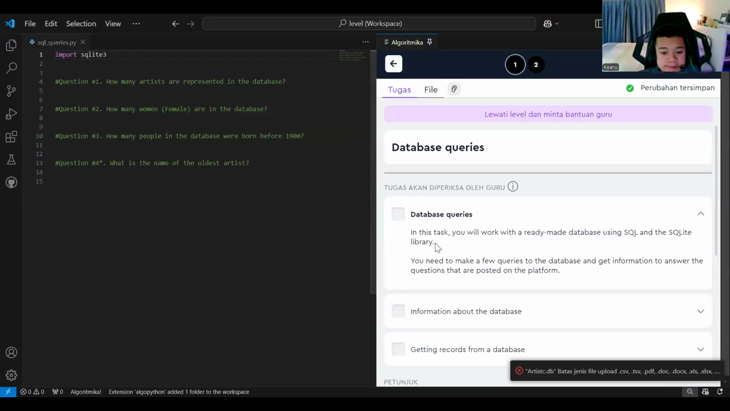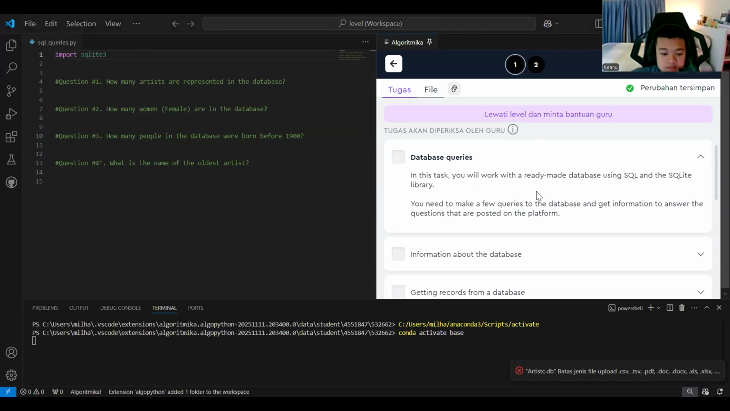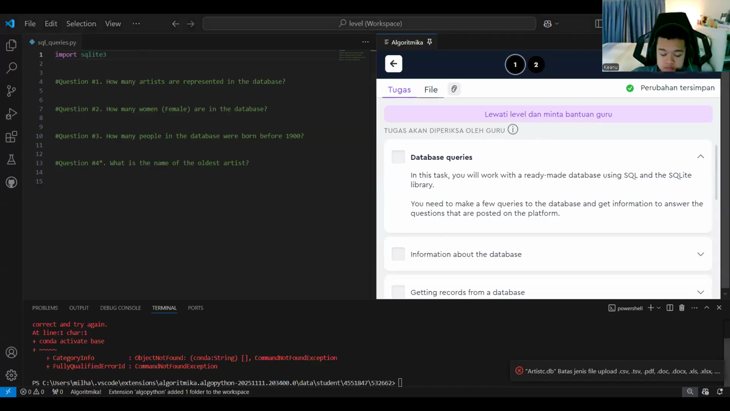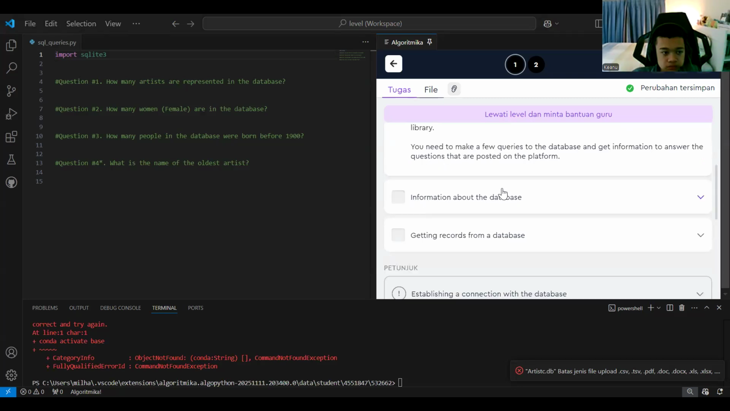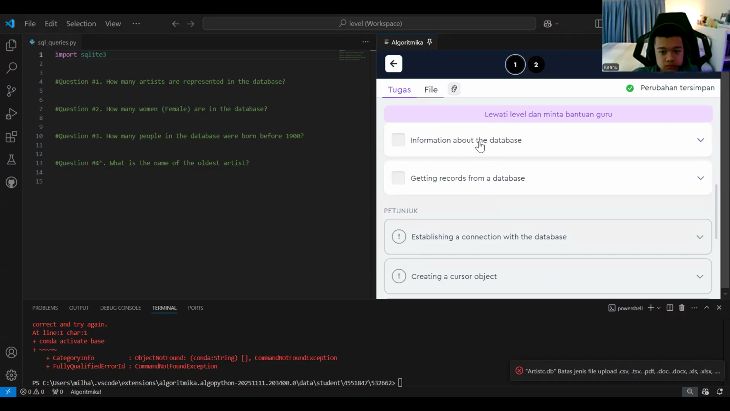Okay, database queries. Don't forget to trust. In this task, you will work with a ready-made database using SQL and the SQLite library. You need to make a few queries to the database and get information to answer the questions posted on the platform.